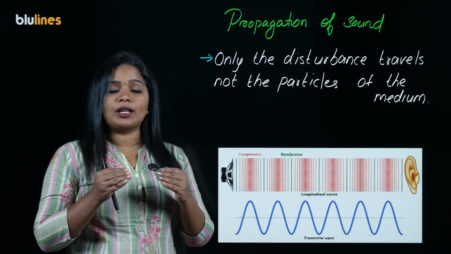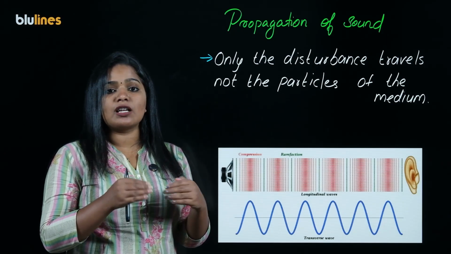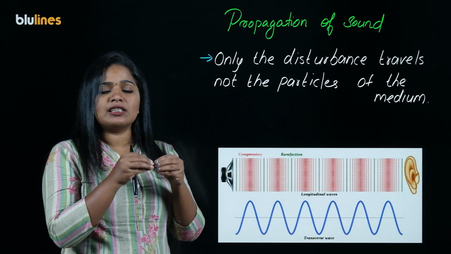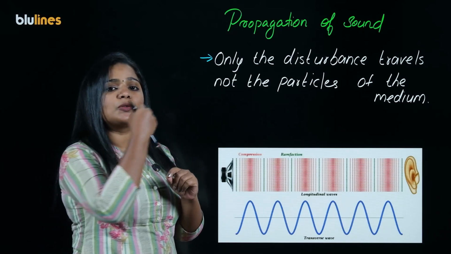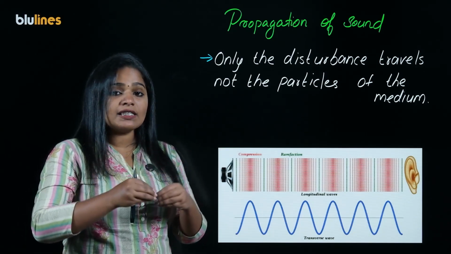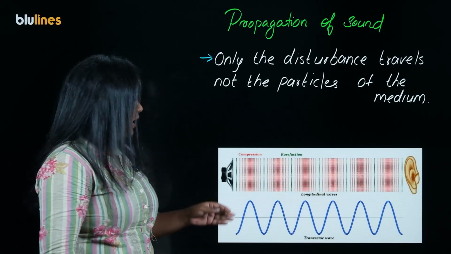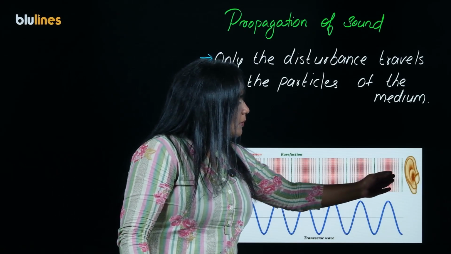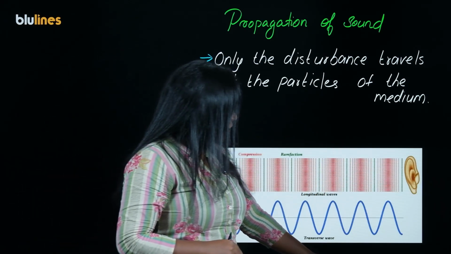So, when an object vibrates, the particles which are in contact with this object start to vibrate. A single particle will carry the disturbance to the immediately next one. This particle exerts a force on the second one and comes back to the mean position. This disturbance is carried on to the next one by the second one. In this way, the disturbance travels through the medium from the source to the listener. This disturbance is called a wave.